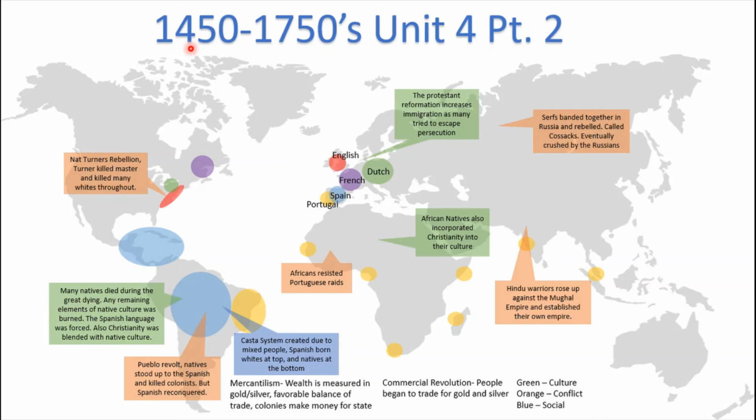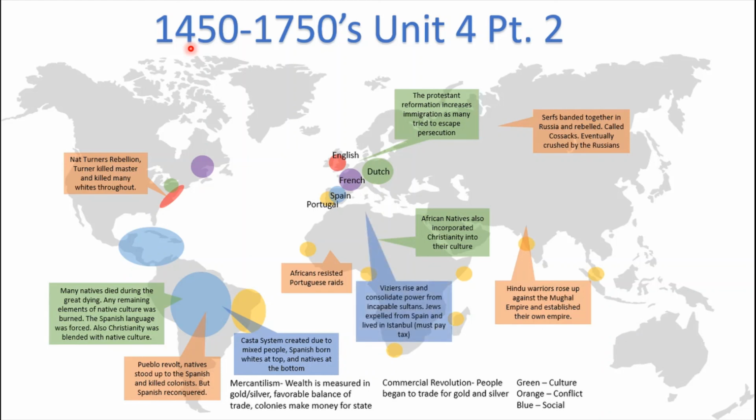So again, in Latin America, the caste system was created due to the mixing of people, Spanish whites and natives and Africans. Of course, pure white people who were born in Spain were considered higher class, while natives and Africans were considered the lowest classes.